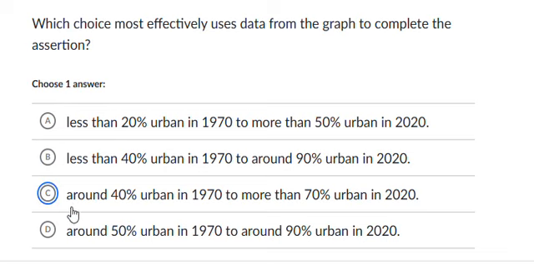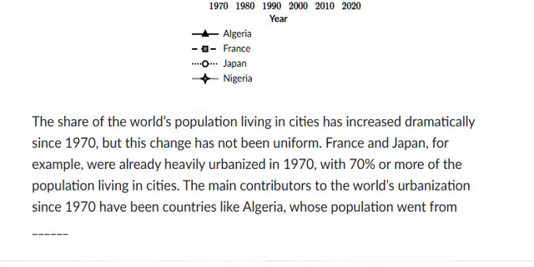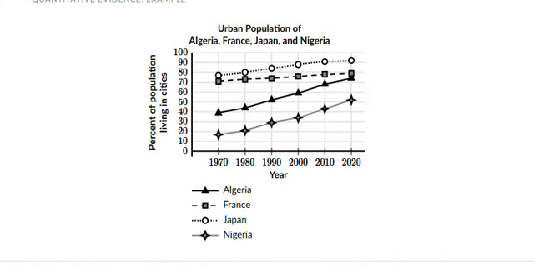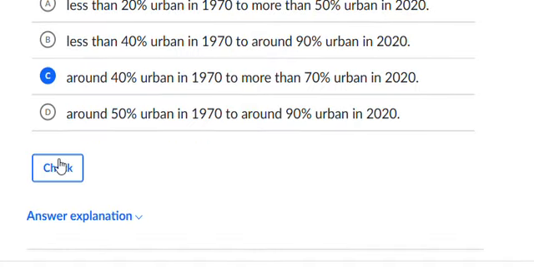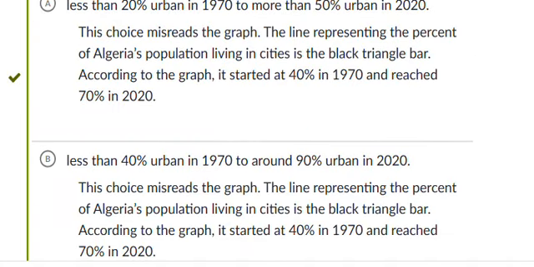So around 14% urban in 1970 to more than 70%. I guess it could get to more than that. Yeah, it's 70. It's touching 70. I think we saw it wrong. It's going to 70 here. So option C could be the right answer. We could check it. And yes, it is the right answer.